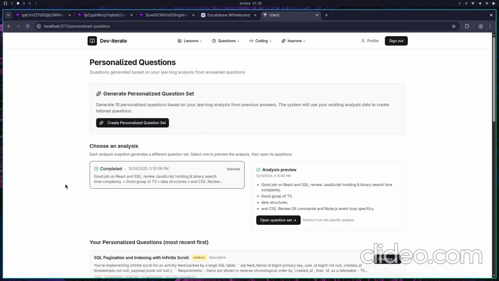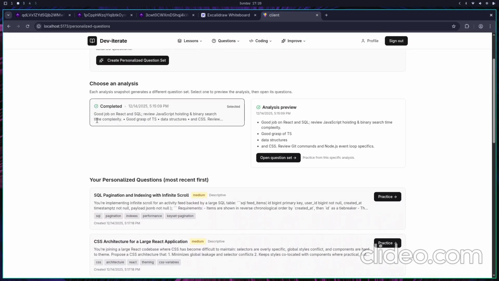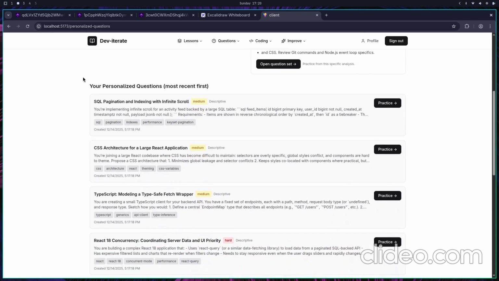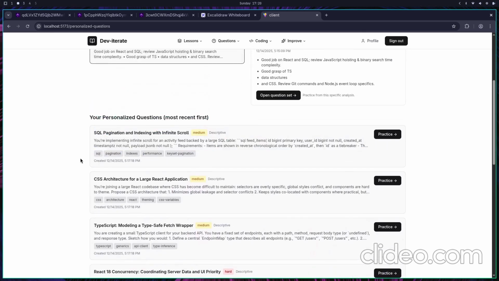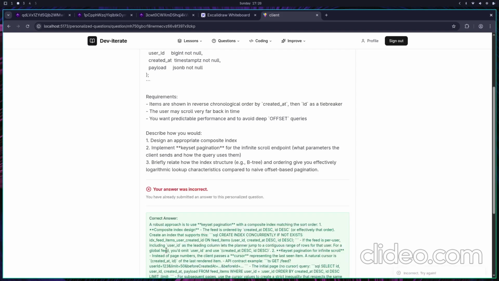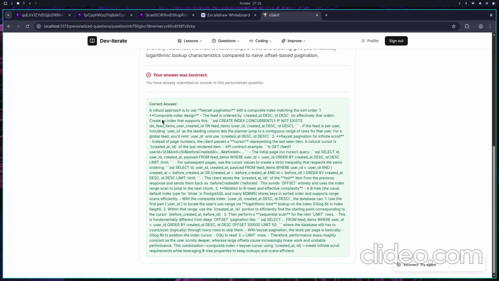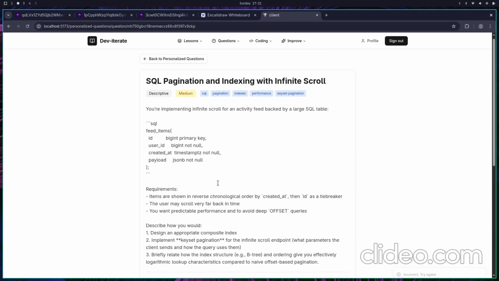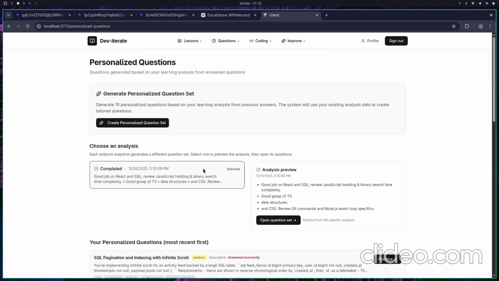Meanwhile, let us try to go back and see, yeah, now the job has been completed and we've got a personalized question corpus to practice against. We could come in here and practice against the questions and we could see the correct answer and the approaches to guide us and help us improve more.